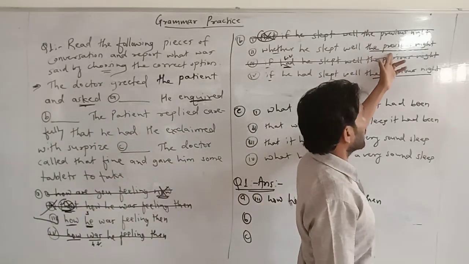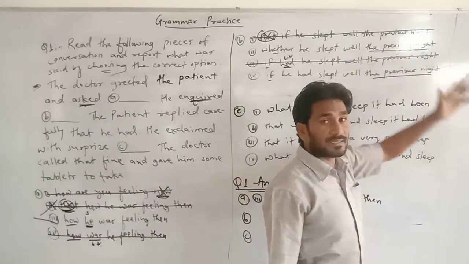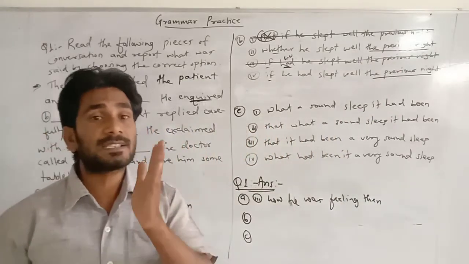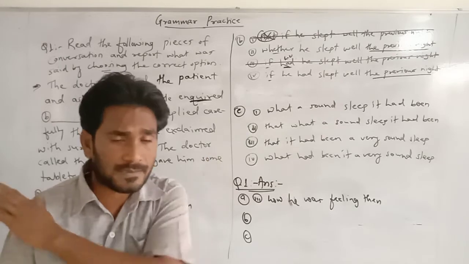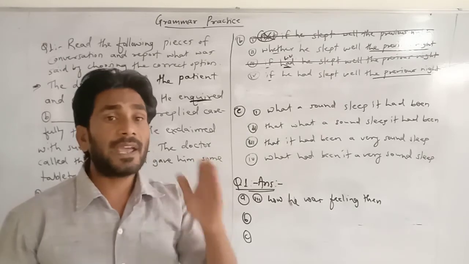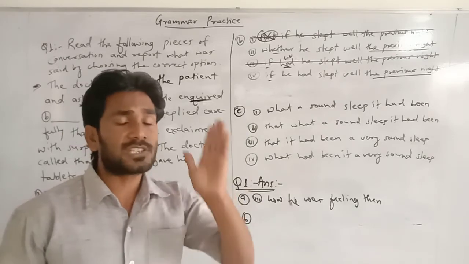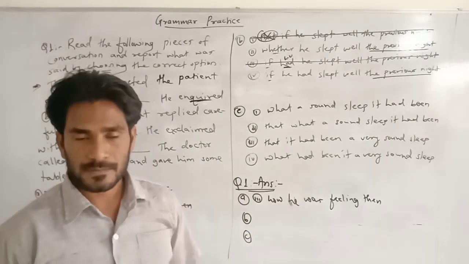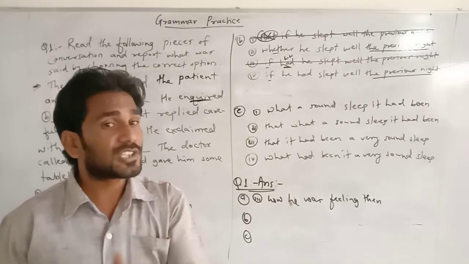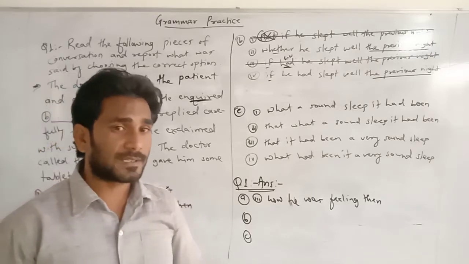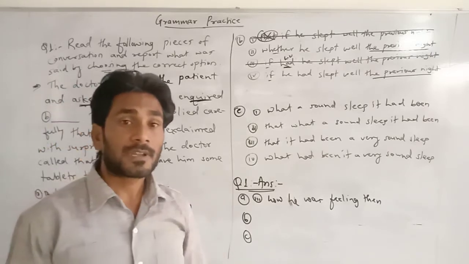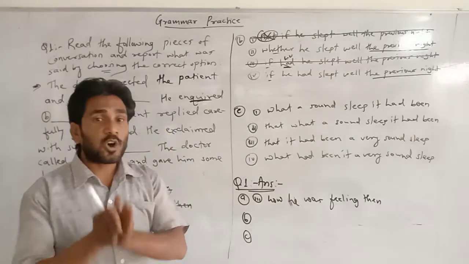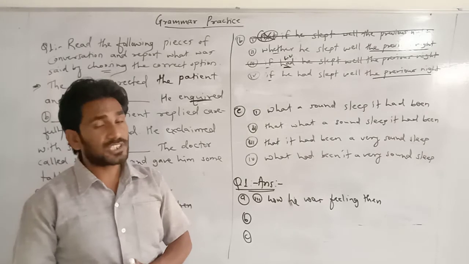By this phrase, "the previous night," you can understand that the question was in simple past tense. And when we change it into indirect speech, the simple past tense becomes past perfect tense. Do you remember? This is a rule regarding the changes of tenses.